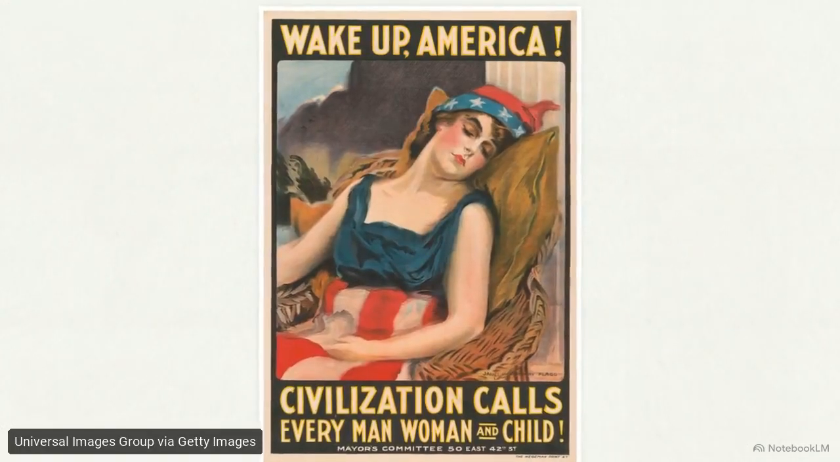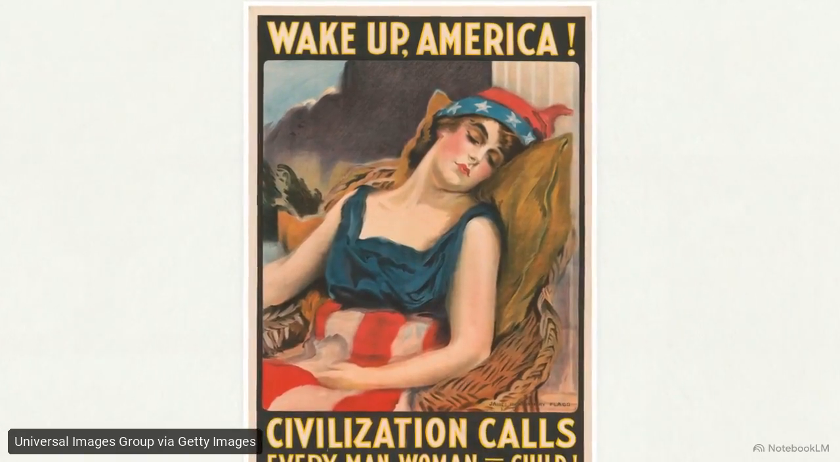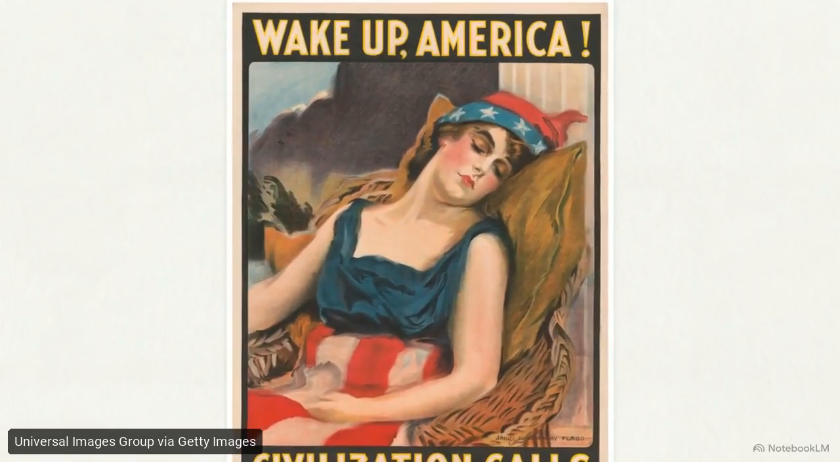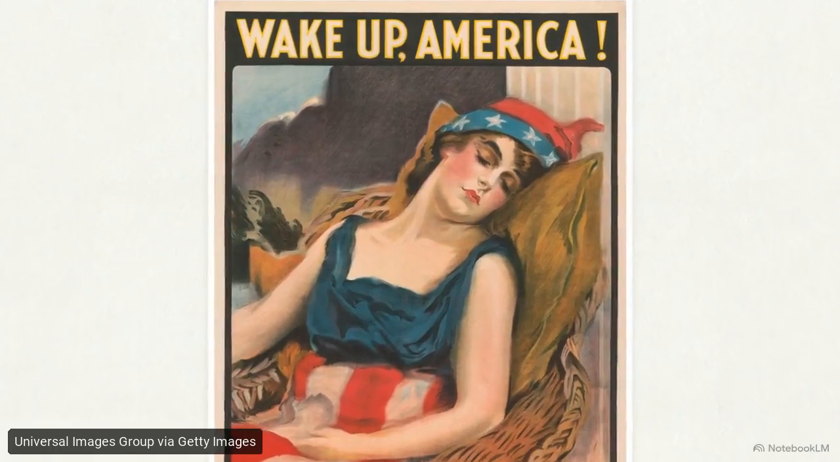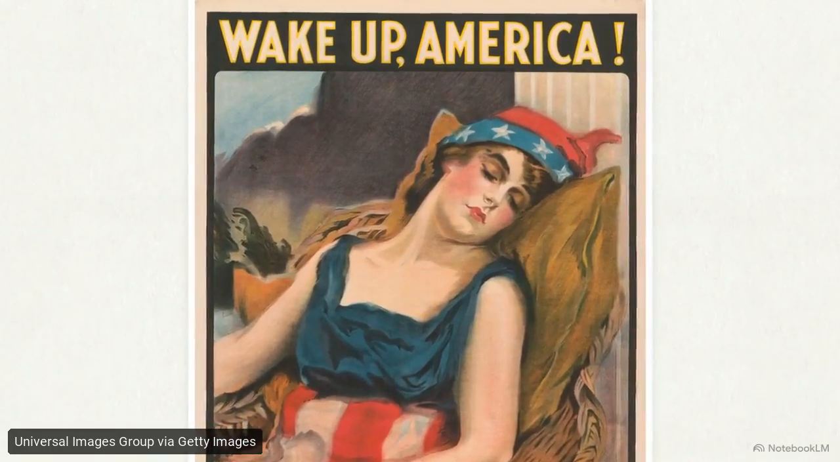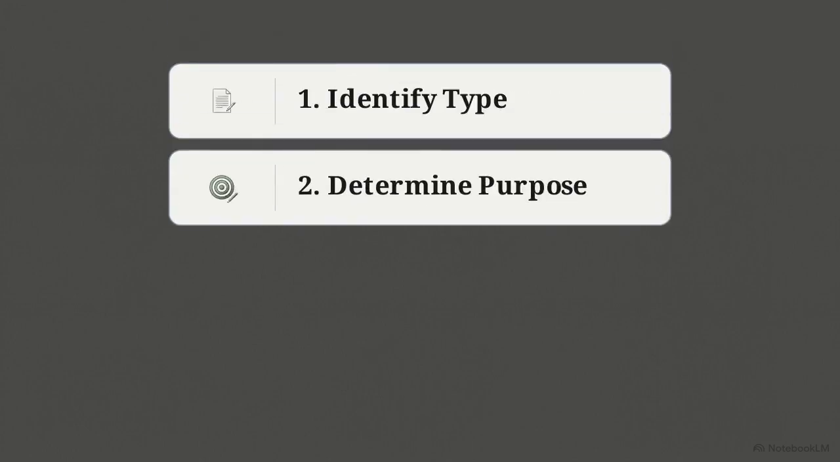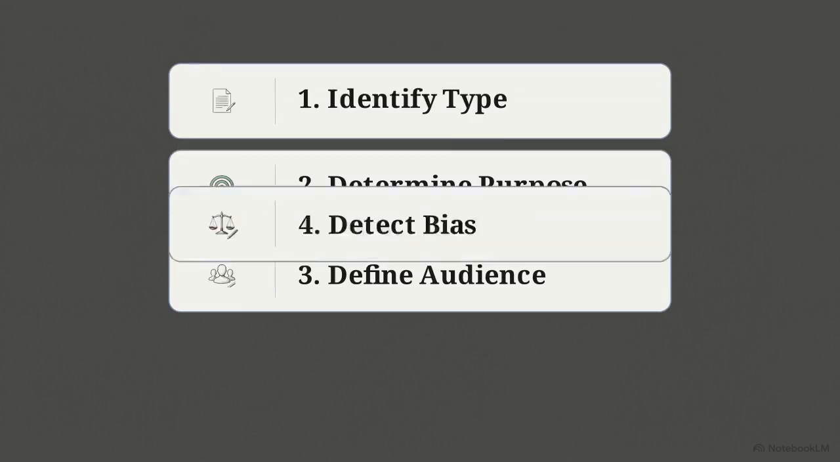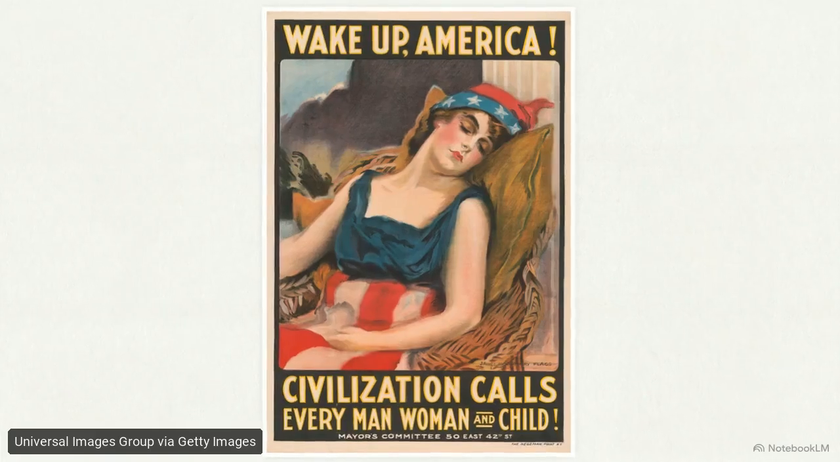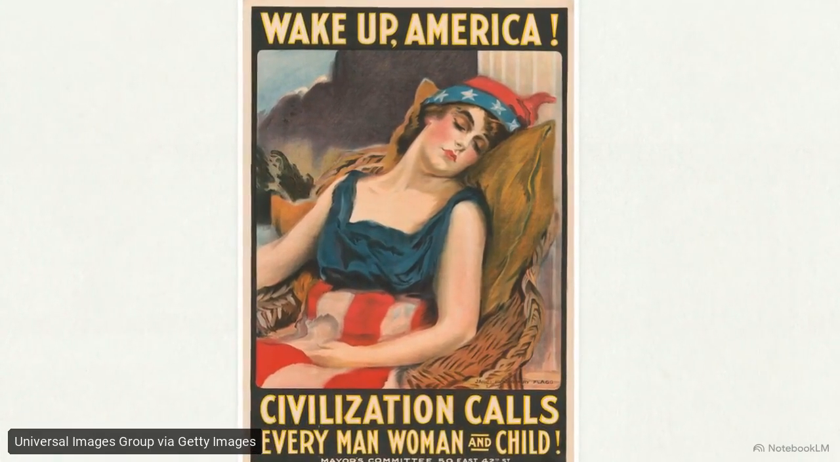This image is a World War I poster, which we can use as our test case. By telling the AI to act as a history teacher, we can generate a specific scaffold for this poster, breaking the analysis down into 4 clear steps: identifying the type of source, its purpose, its audience, and any inherent bias. The AI applies those steps directly to the visual evidence.